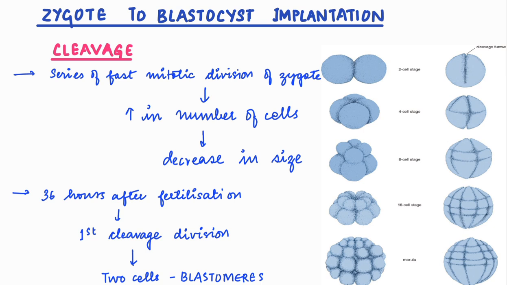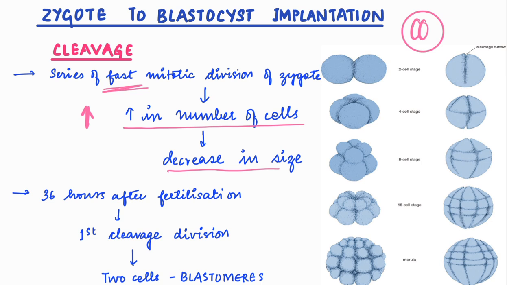And these mitotic divisions are pretty fast and very rapid. What happens in this basically is the number of the cells will increase rapidly and the size will decrease. This is very common. See, if you're having a cell in a 2-cell stage, now when it becomes 4, each cell size will decrease, but the number is going to increase, which is general common sense. So cleavage is basically where the number of the cells will increase and the size of each cell will decrease. Always keep this in mind.